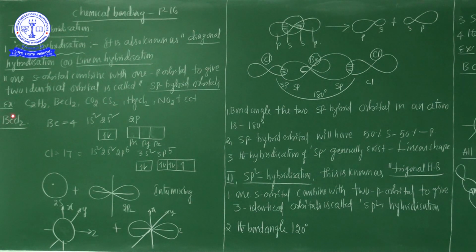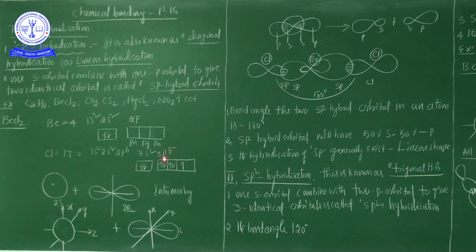But beryllium has 2 chlorine atoms attached. Chlorine has atomic number 17, so its configuration is 1s2 2s2 2p6 3s2 3p5. In each chlorine atom, the valence electronic configuration is 3s2 3p5.